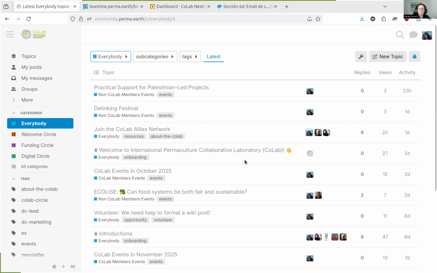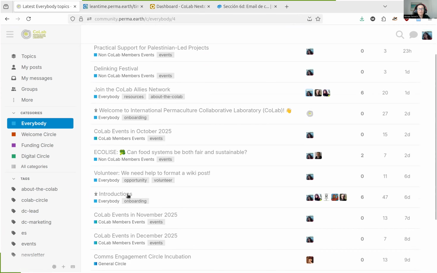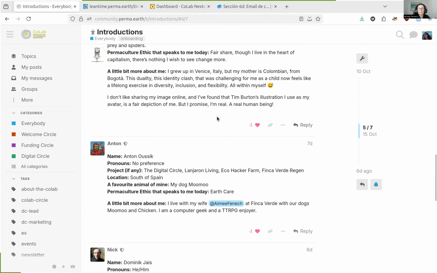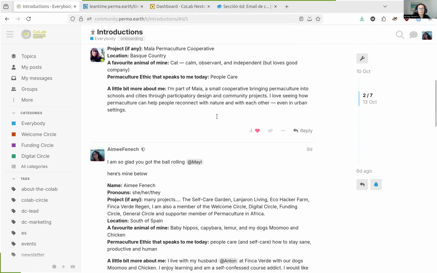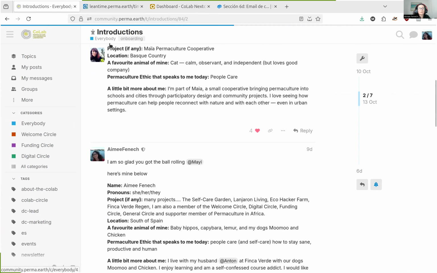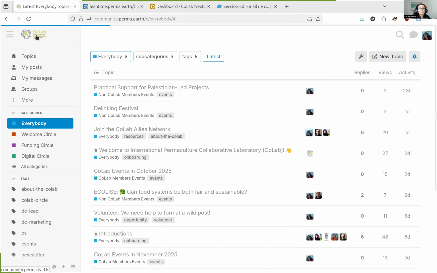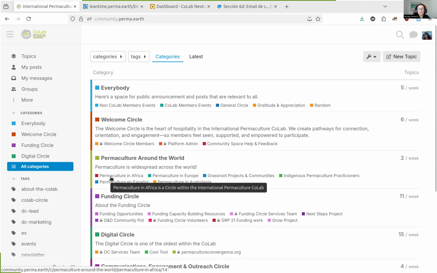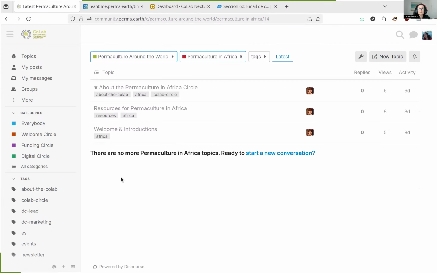And you will see that as part of the process, like I said, you have read the welcome post. There is an introduction, so you can introduce yourself here. Here you can see some of the members that have already done it. Once you have introduced yourself, then people will start welcoming you, and you can head over to the permaculture around the world section, which is right here. And just under that, there is permaculture in Africa. So you can click this.